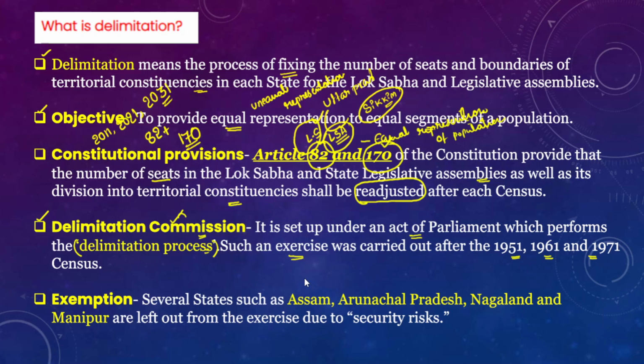So far, the delimitation exercise has been carried out 3 times: the 1951, 61 and 71 census. So over a period of time, what happens? The existing Lok Sabha seats have been frozen in order to control the population, because the states will not take any measures to control population if we continuously redraw or continuously constitute the delimitation commissions based on the population, because more population means more seats.